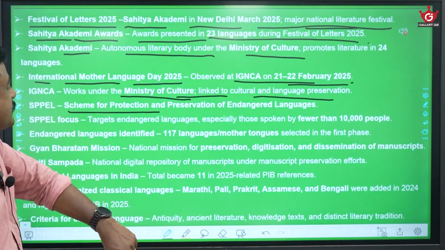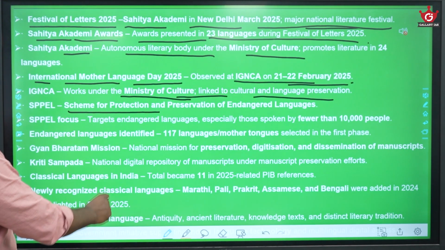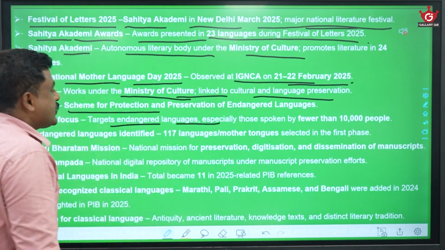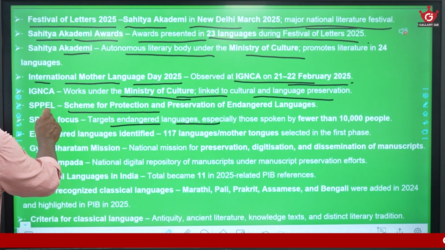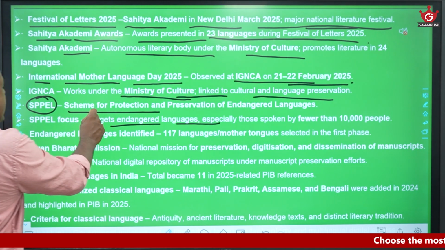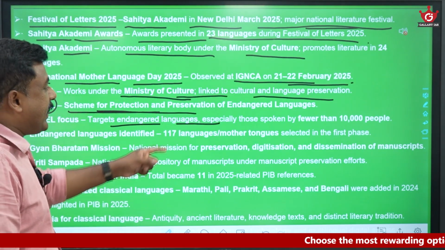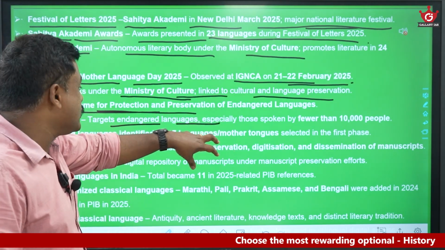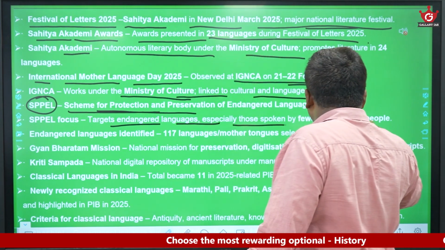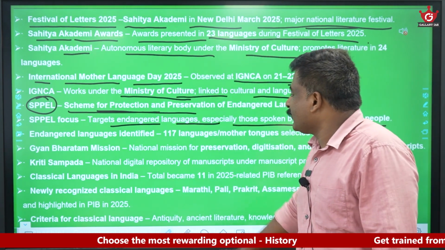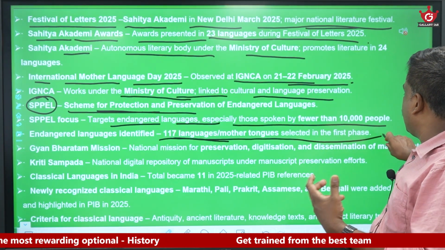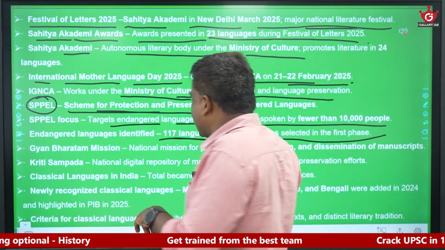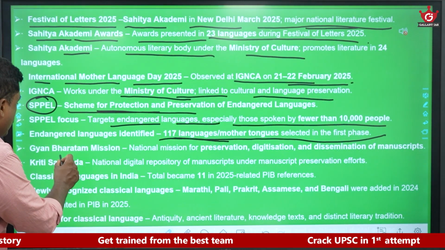So take care. SPPEL is again very important here. Scheme for Protection and Preservation of Endangered Languages. It targets endangered languages, especially those spoken by fewer than 10,000 people. So take care, there is SPPEL. What is SPPEL? A scheme for protection and preservation of endangered languages. What kind of endangered languages? Especially those spoken by fewer than 10,000 people. So 117 languages were identified in the first phase under this category.